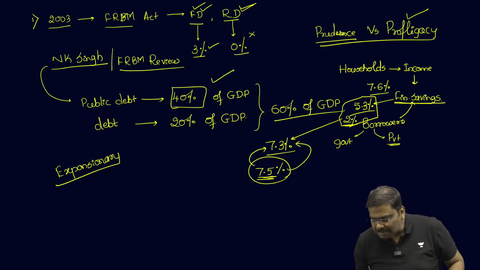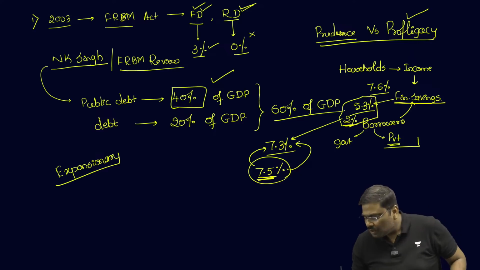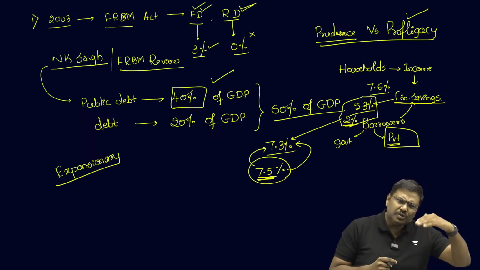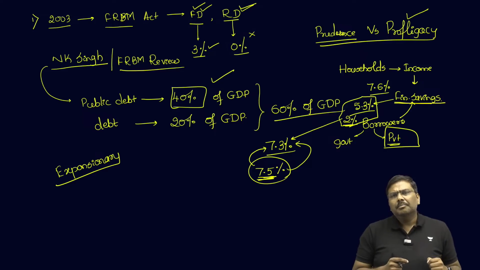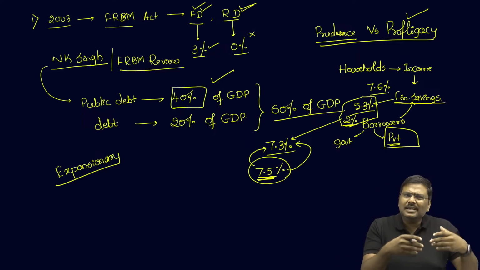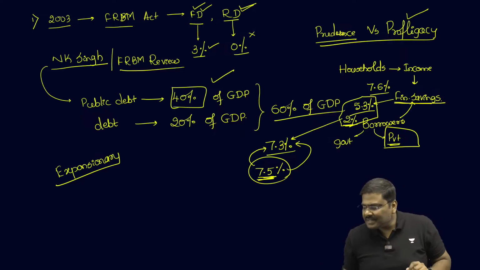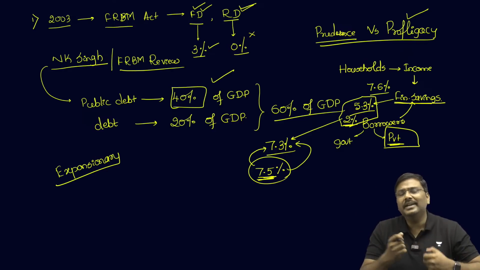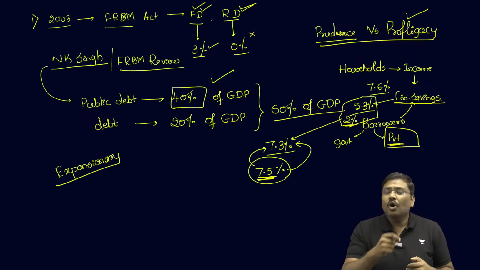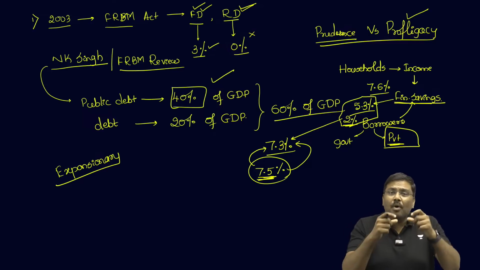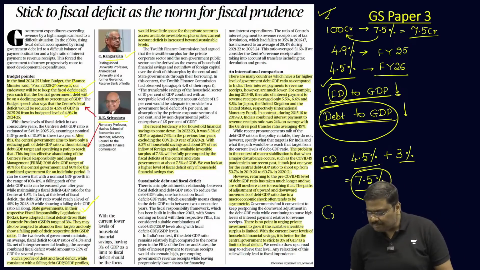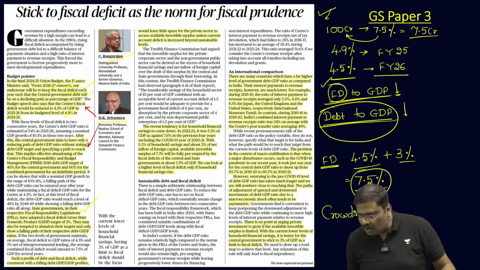Now, if the center plus state will corner this amount of money, what do you think will happen to private sector investment? The private sector also wants to borrow from the market. But if the savings in the market are cornered by the center plus state, the private sector will find it very difficult to raise funding. And already, one of the criticisms against the policy of the government of India is the concept of crowding out. Please remember this term. What do we mean by crowding out?